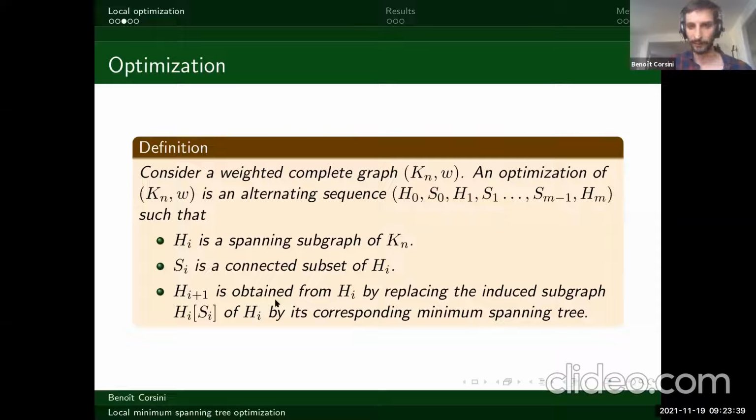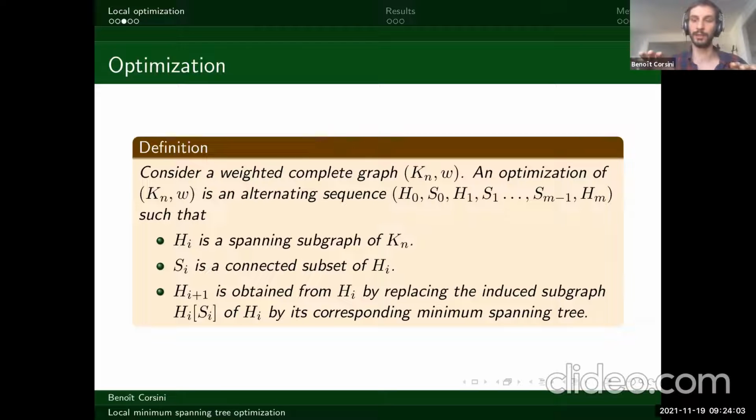And so from this definition, you might see that if you consider the complete weight of the graphs H0, H1, and so on, this weight is going to be decreasing over time. And because there's a finite number of possible subgraphs, it's going to plateau at some point. So at some point, HM is going to plateau, and you cannot be stuck at this level.